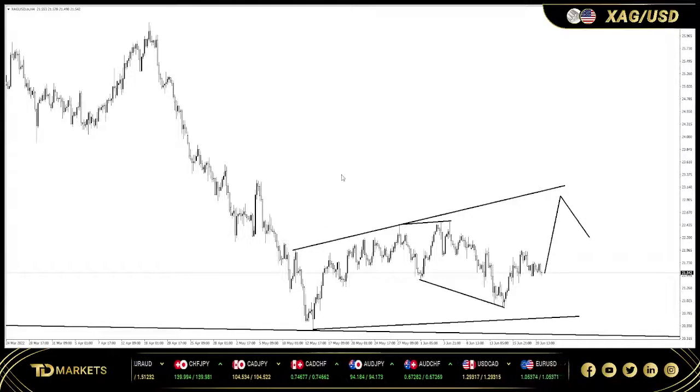It's also in a corrective structure, but we need one more leg to the upside to complete the whole structure. So that is silver. Keep an eye out for that.